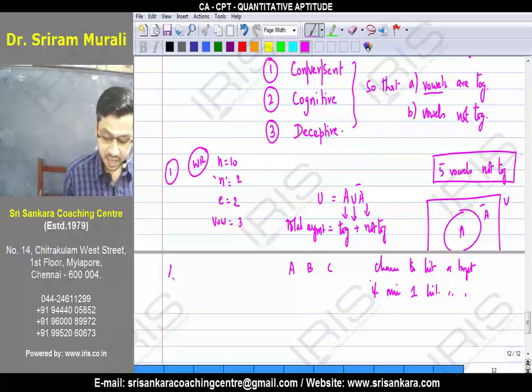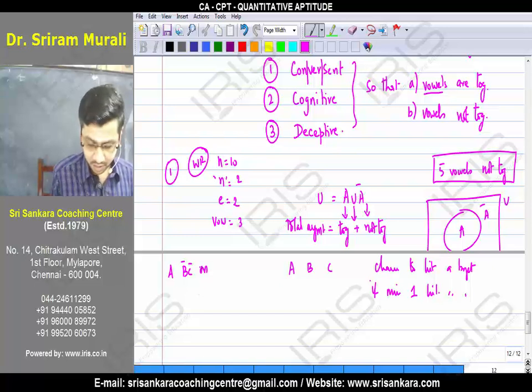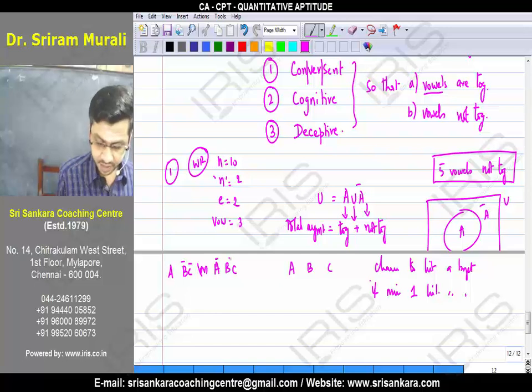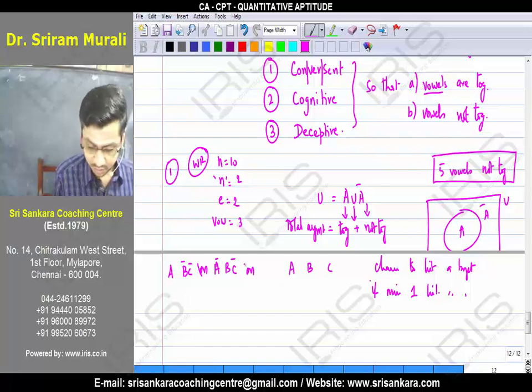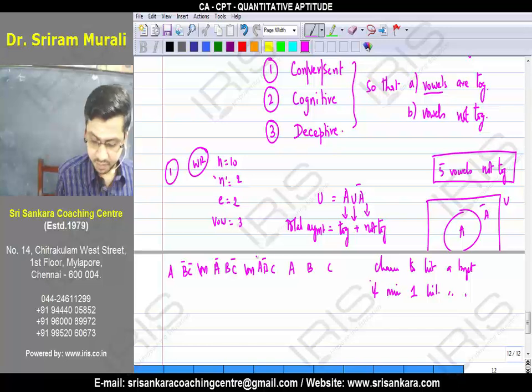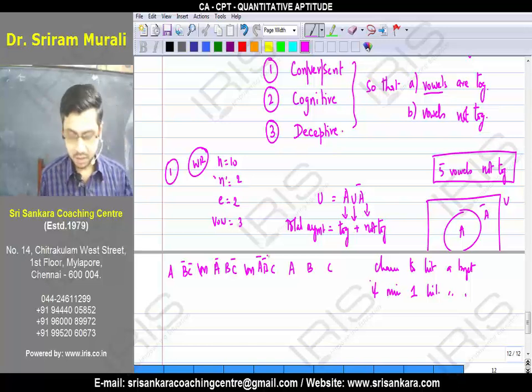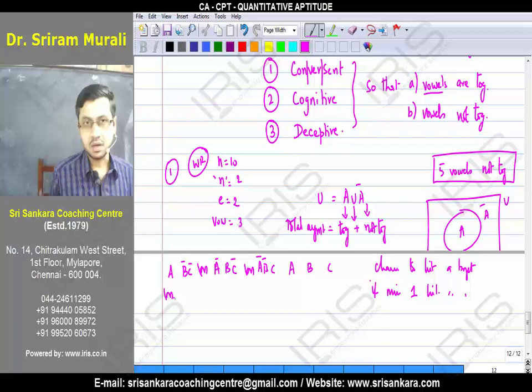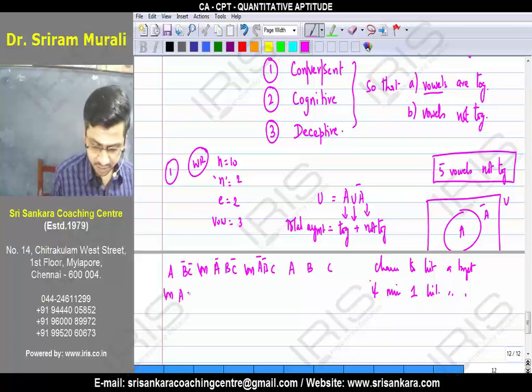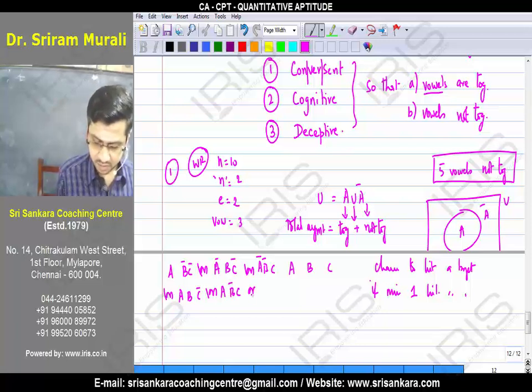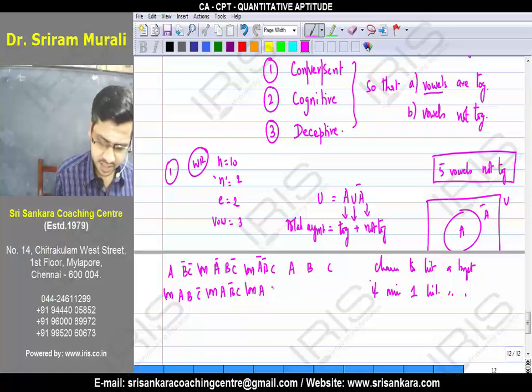What does it mean? When A does, B and C do not. When B does, A and C do not. Or when C does, A and B do not. Minimum 1 hits a target, maximum all 3 can hit. What does it mean? When A and B do, C does not. Or when A and C do, B does not. When B and C do, A does not. Or all A, B, C can do.